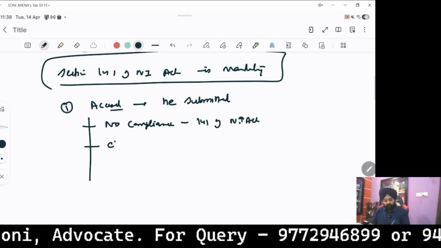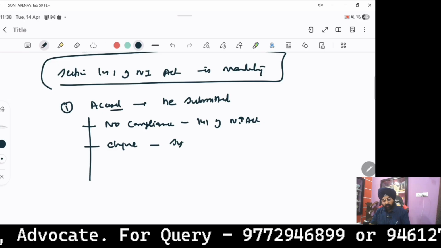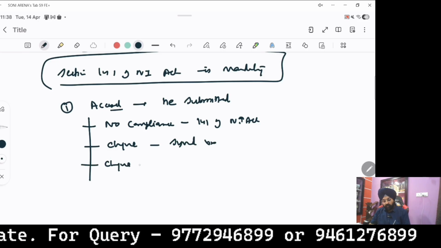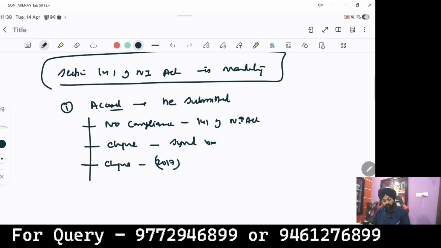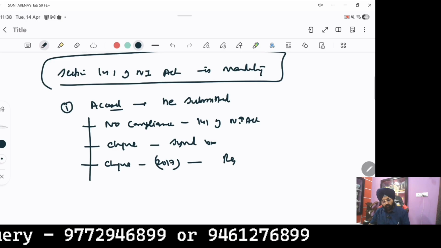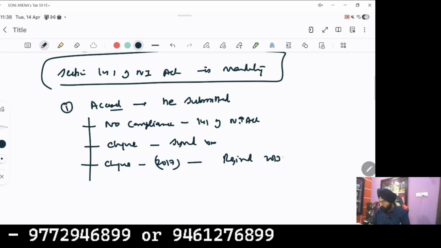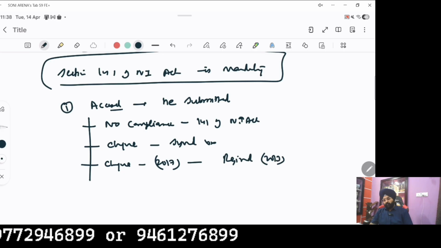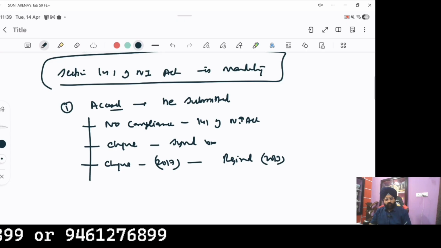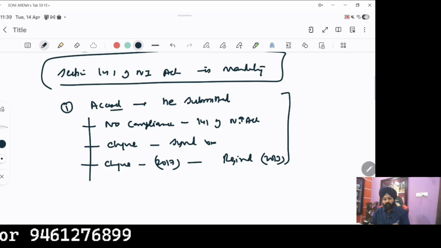Apart from that, the check is not signed by him. The check bounced in the year 2017 while he resigned from the company in the year 2013. So he submitted that when the offense was committed, he was not holding the position of director.